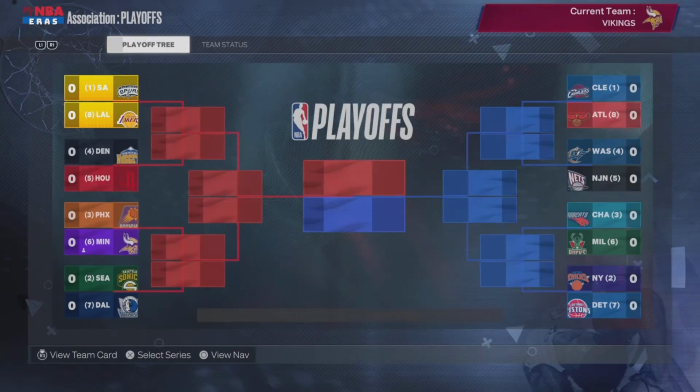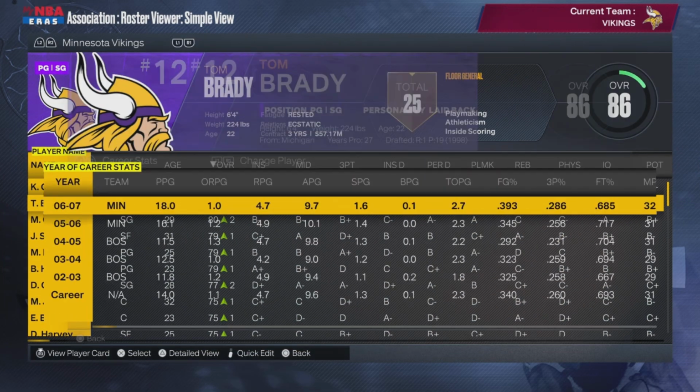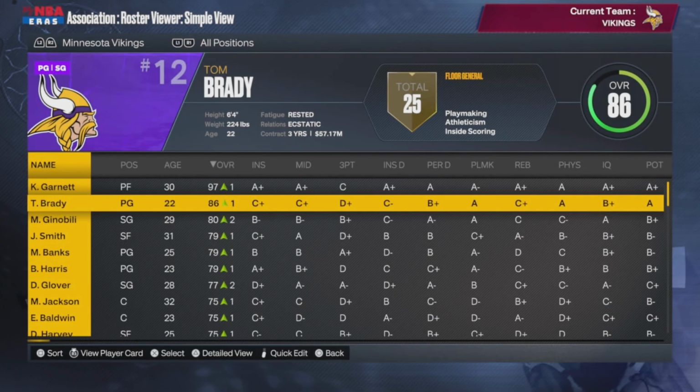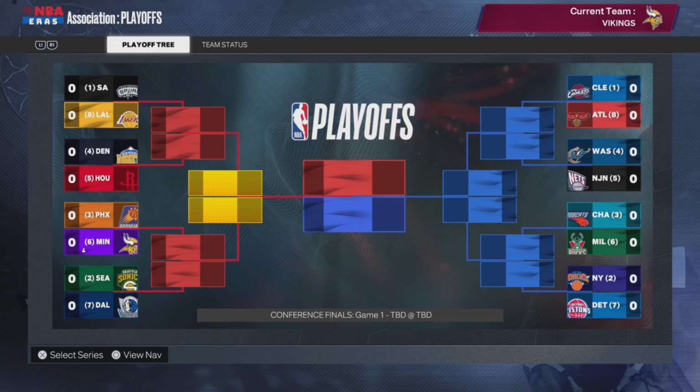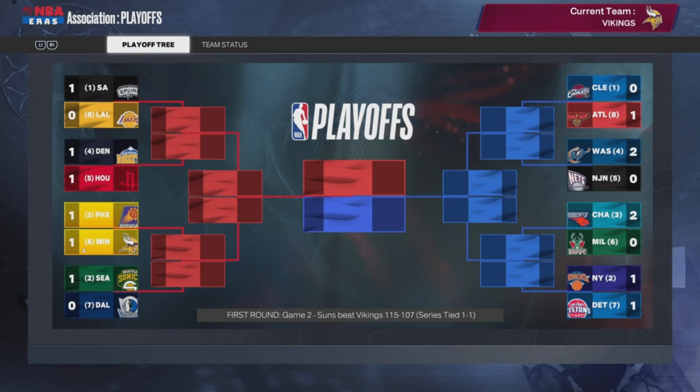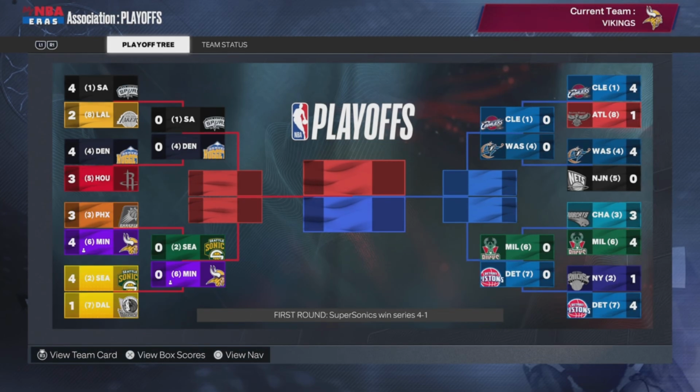I do not know where our boy Tom Brady is at. I mean, he's having a decent season, it seems. 18 points, 10 assists, 2 steals. Yeah, no, that's a good season. He's still shooting awful. He's shooting like 39%. We're the 6th seed this season, going up against the Phoenix Suns. Do we move on? Yeah, barely, in 7.